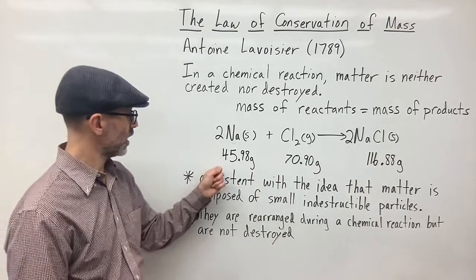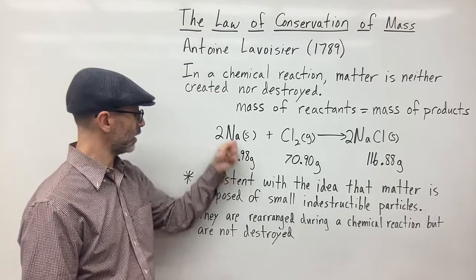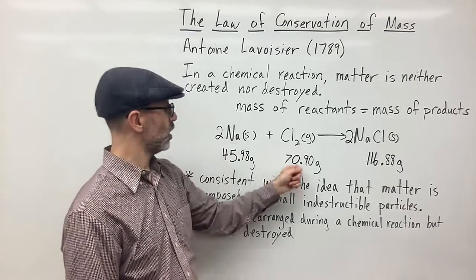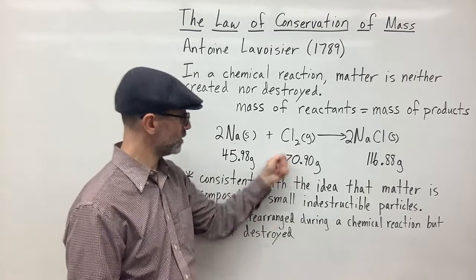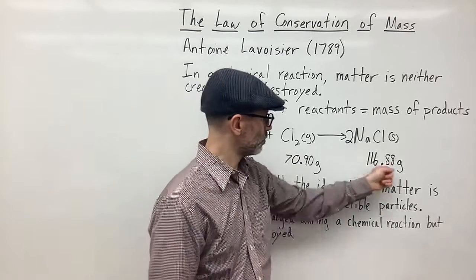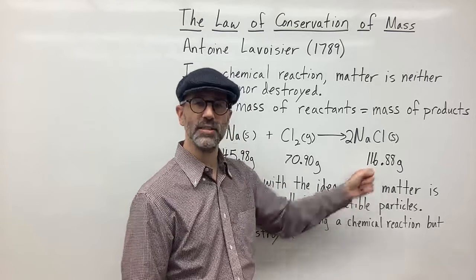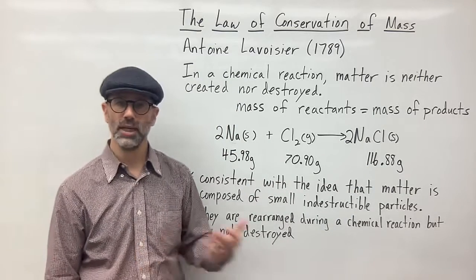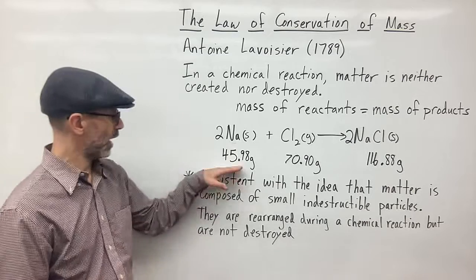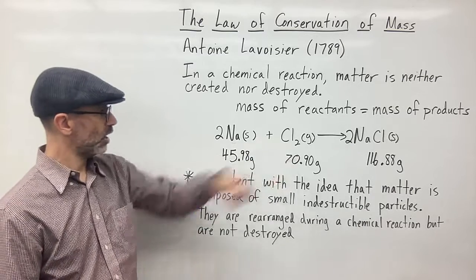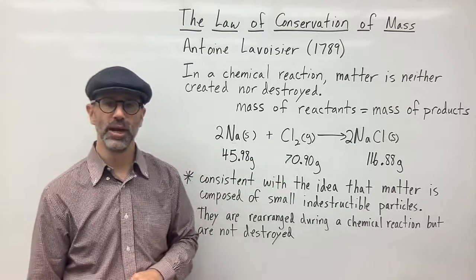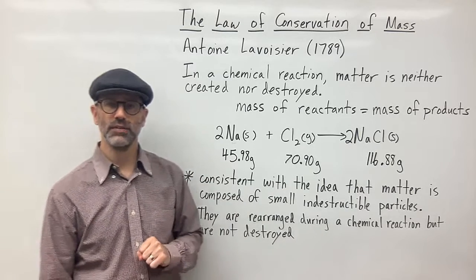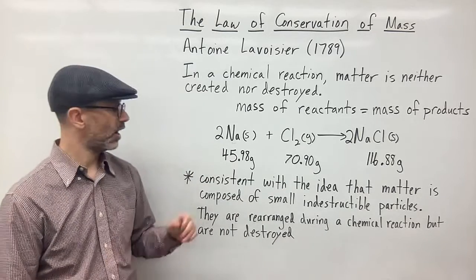And so what you see here is 45.98 grams of sodium is reacted with 70.90 grams of your chlorine gas, and that produces 116.88 grams of your sodium chloride, table salt. And so you can see if you add these together, they will equal 116.88 grams. And so this shows that the law of conservation of mass is upheld.